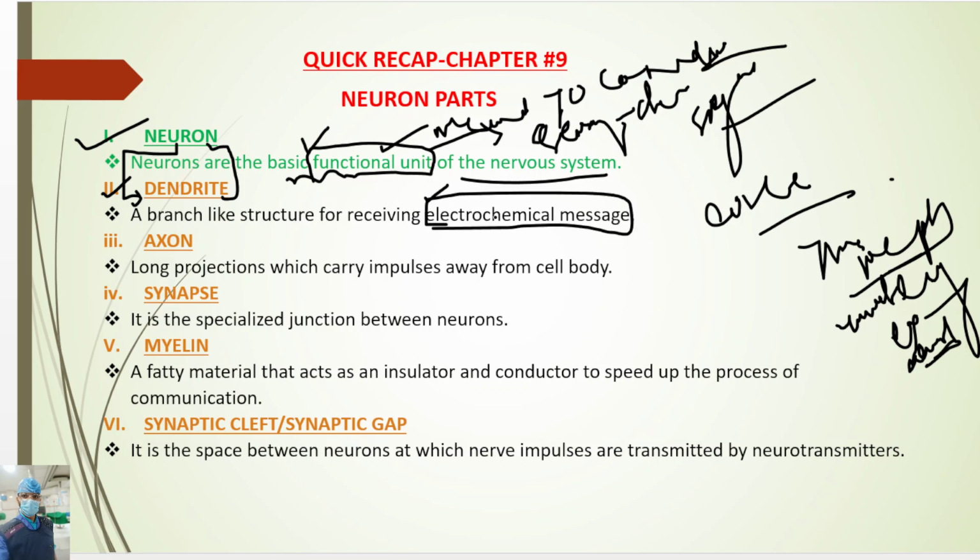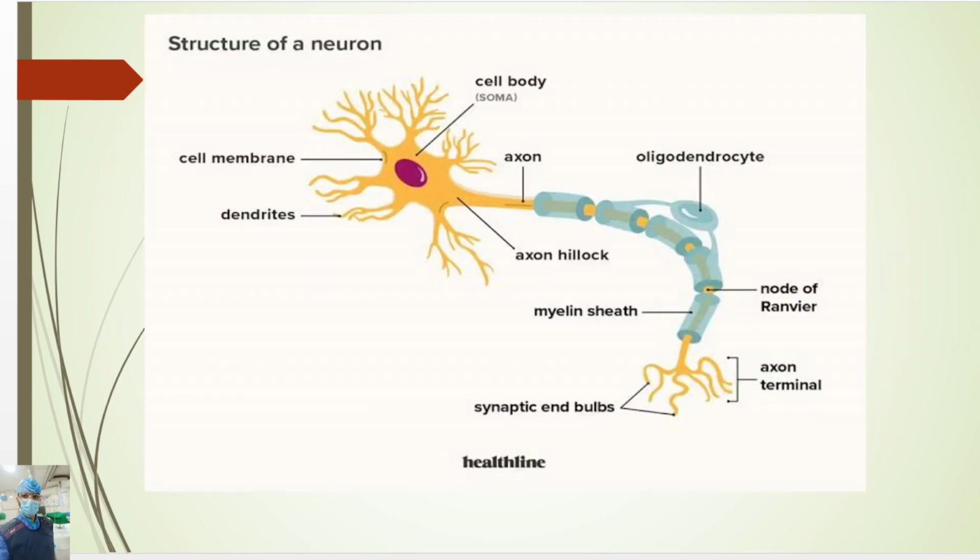Electrochemical means, let's see this image. If a stimulus arises, the stimulus is transferred in an electrochemical way.